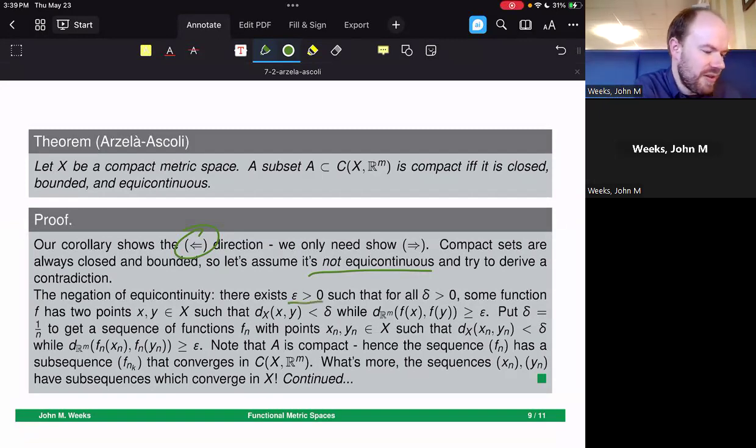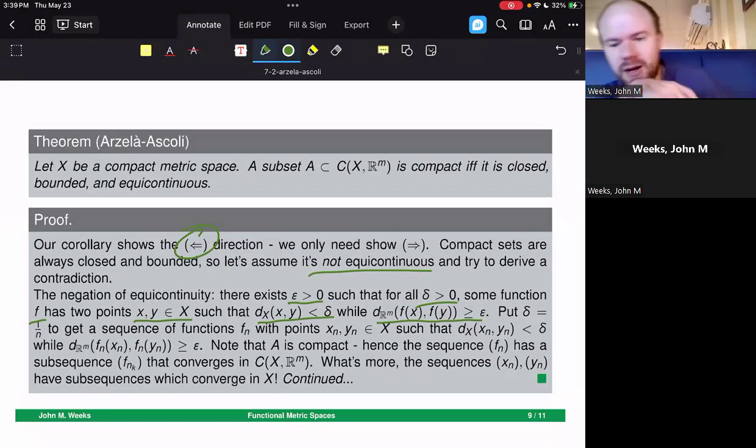There exists an epsilon greater than 0, so that for all delta greater than 0, some function f has 2 points inside of its domain where the distance is close enough, and the distance between their y values under the function is greater than or equal to epsilon. Now, this only needs to be true for some function f, but you'll see here that we're going to need that function f for a good bit.